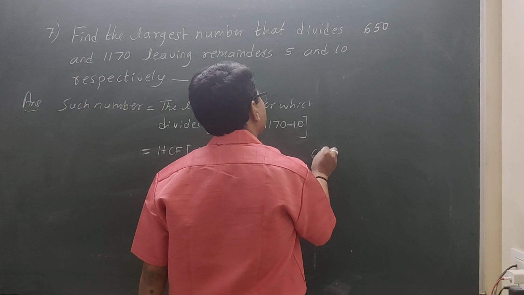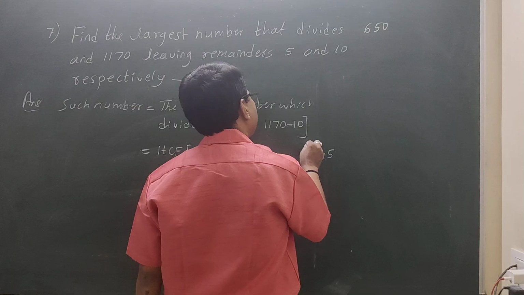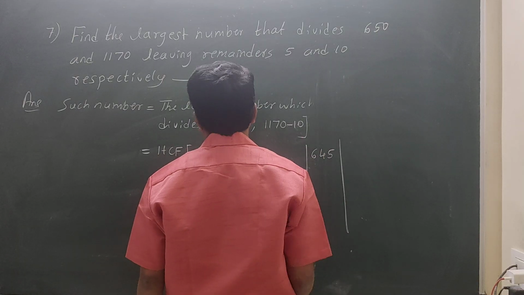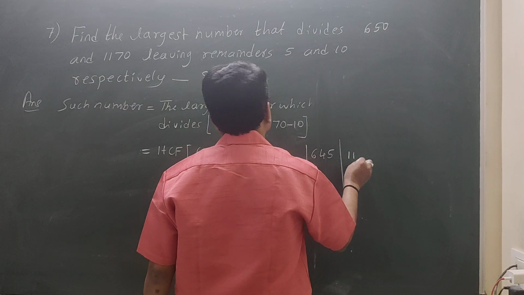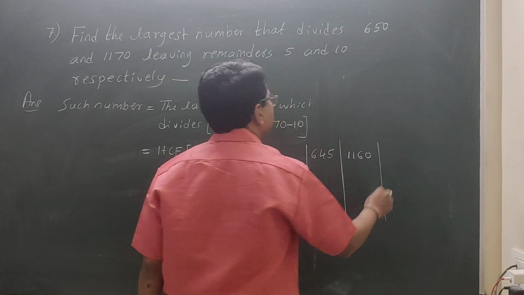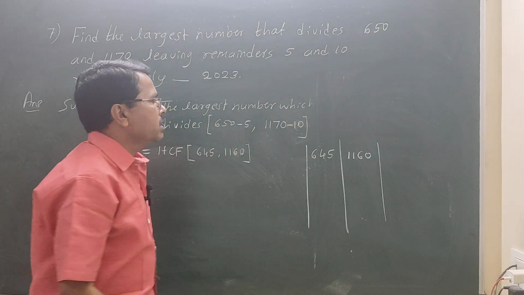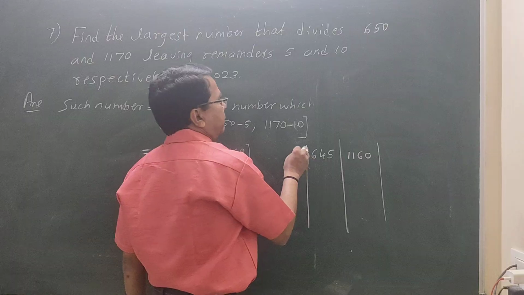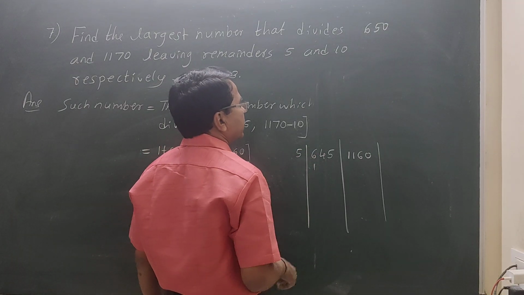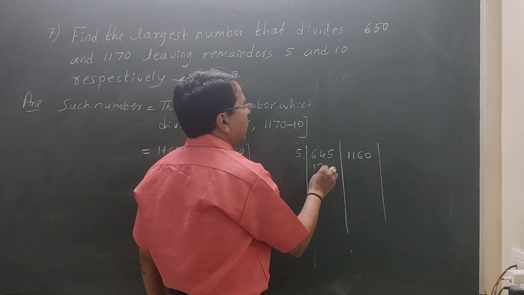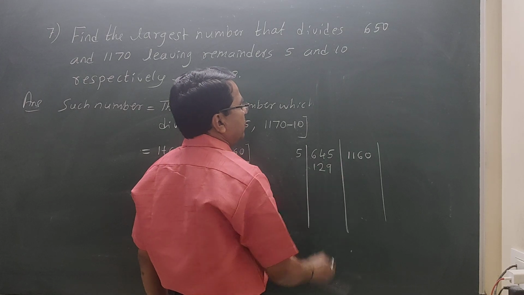Divide both numbers by the same number. Both are divisible by 5. 5 1s are 5, 5 2s are 10, 5 9s are 45.